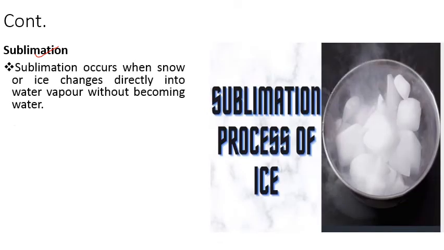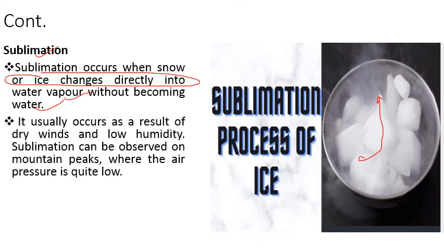The next is sublimation. This process is the direct conversion of solid into gaseous form. So ice is directly converted into vapors. Sublimation occurs when snow or ice changes directly into water vapors without becoming water. So that process is known as sublimation. It usually occurs as a result of dry winds and low humidity. So ये जो conditions हैं ये चाहिए इसके लिए to ensure this process of sublimation, that is dry winds and low humidity. Sublimation can be observed on mountain peaks where the air pressure is quite low.